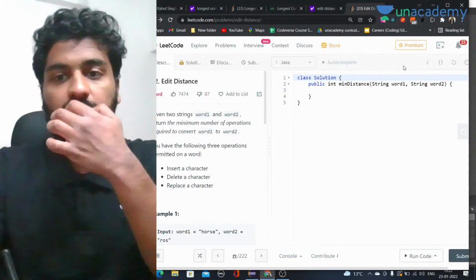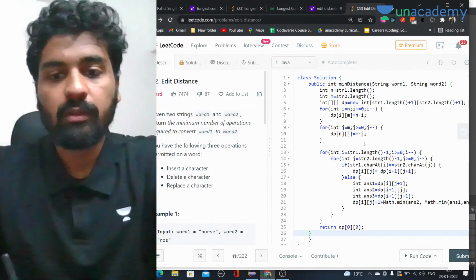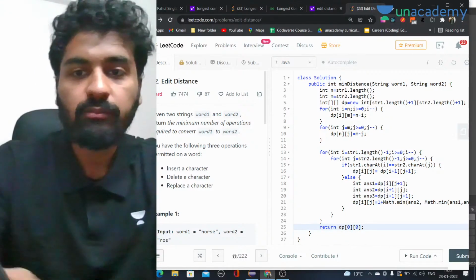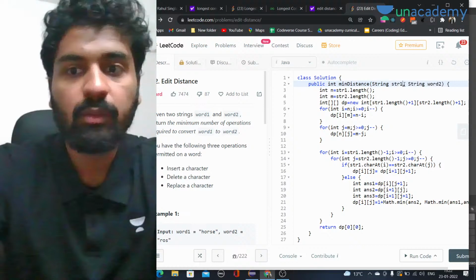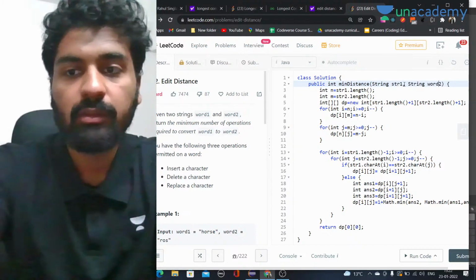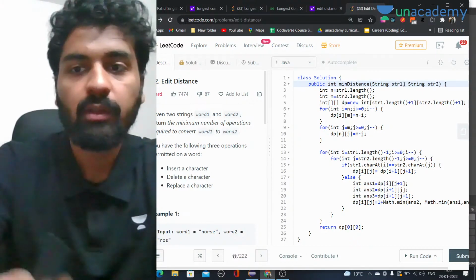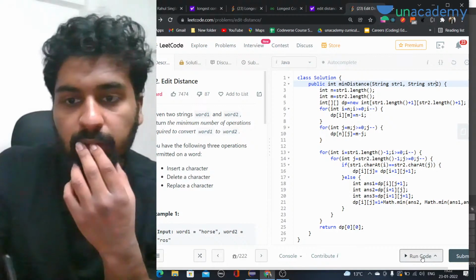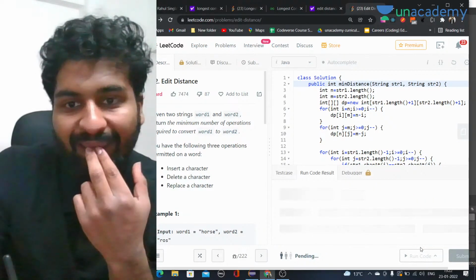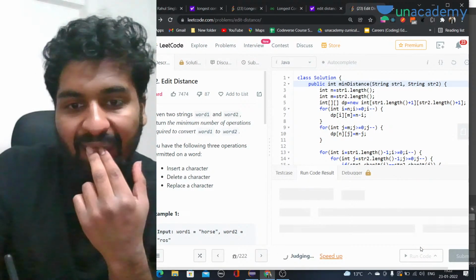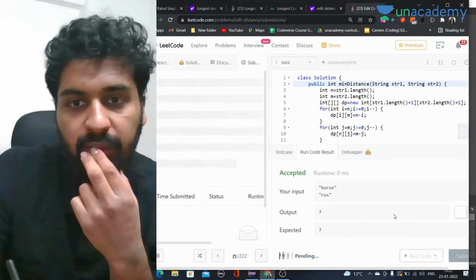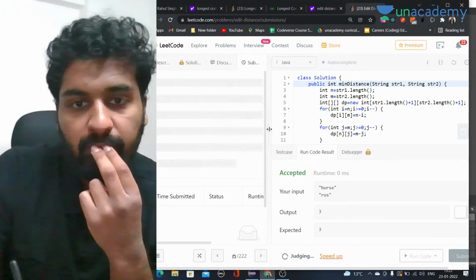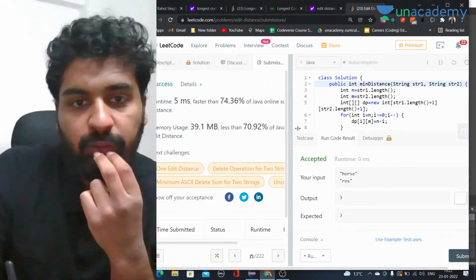Control C, control V. And here this is word 1, so I'll change it to str1, here also str2. Okay, so now let's try to run it. Here we are getting the correct answer. Answer is 3. So now let's try to submit it. So you can see the answer is correct.